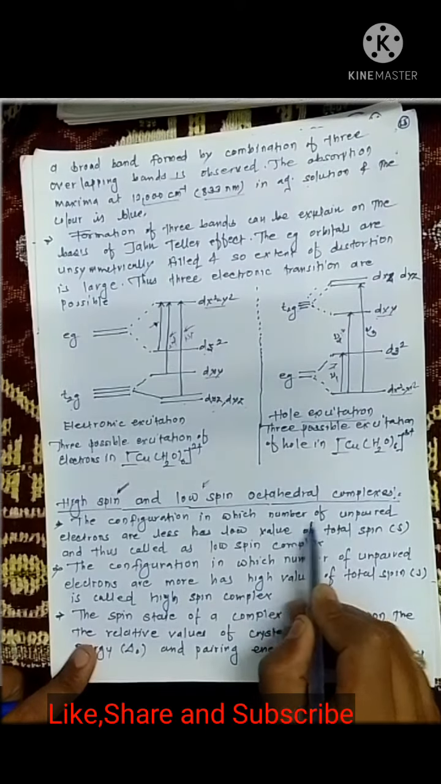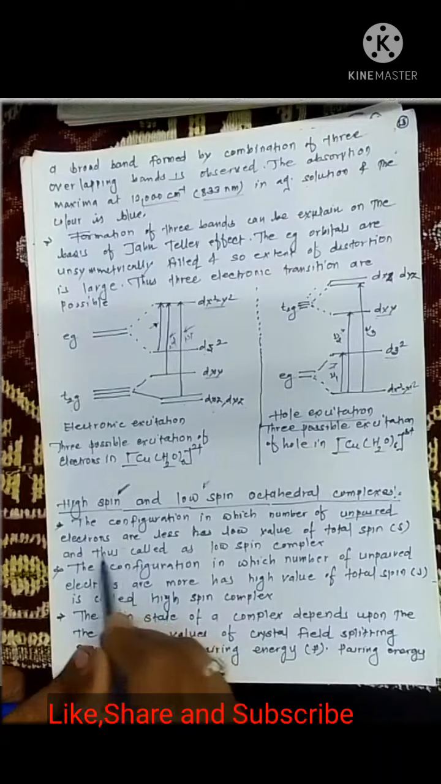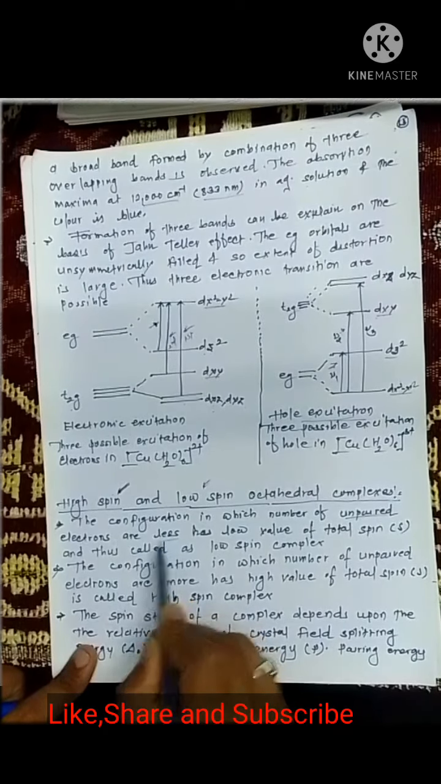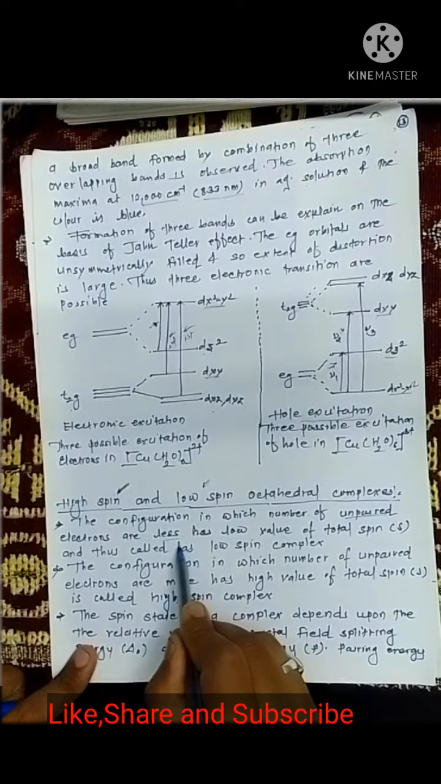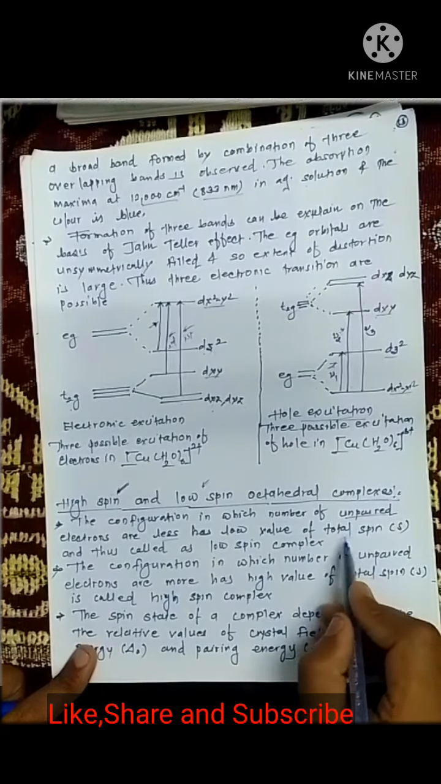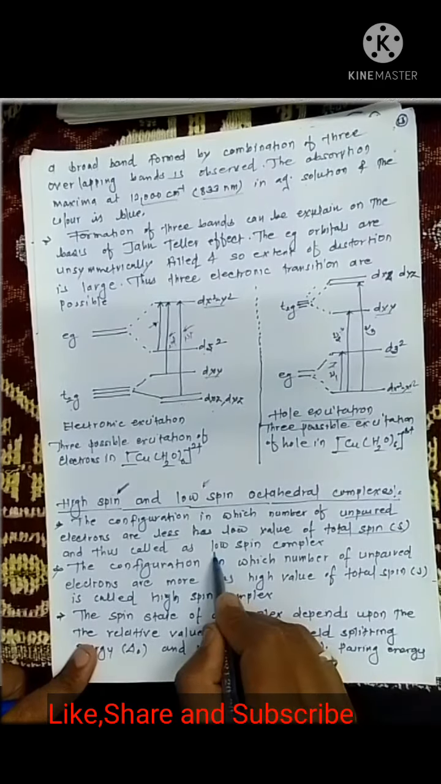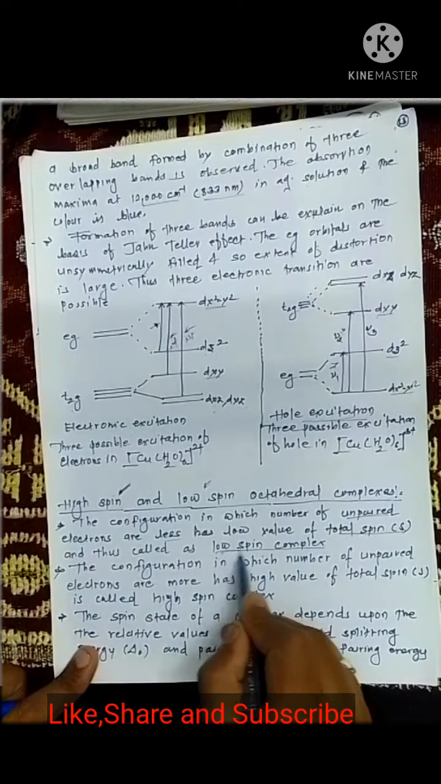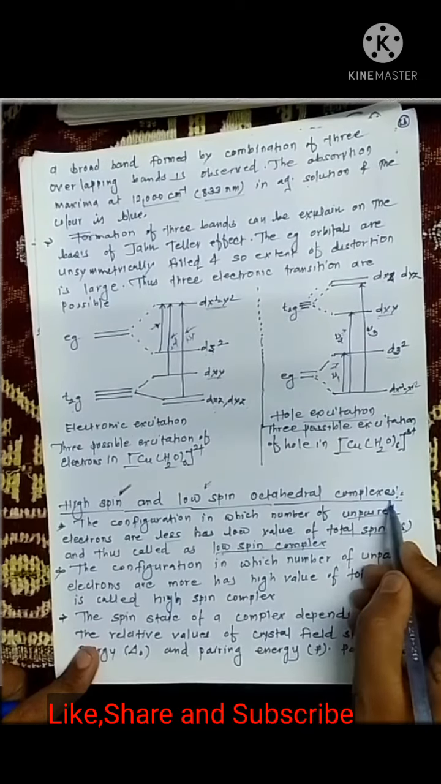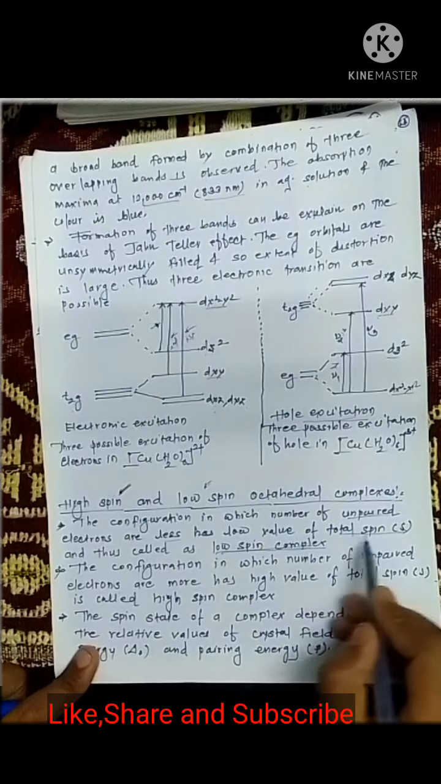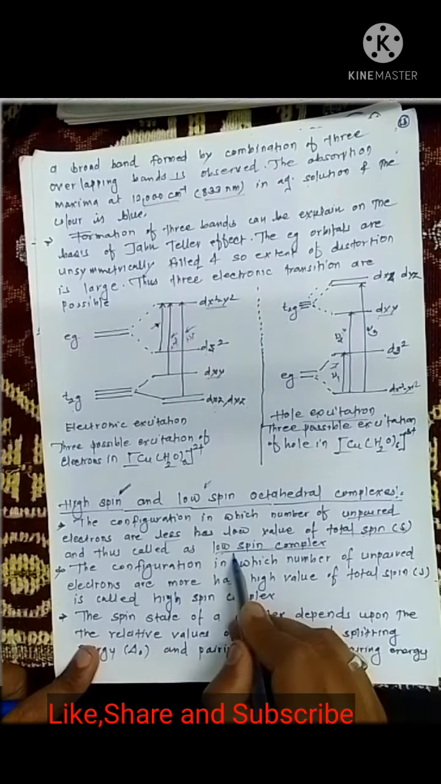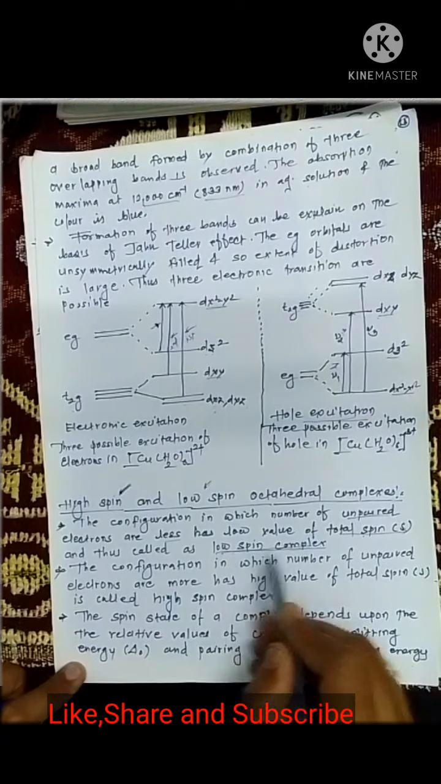The configuration in which the number of unpaired electrons is less and has a low value of total spin, those complexes are basically known as low spin complexes. That is, the number of unpaired electrons is less, which directly means that your total spin value is less, and those complexes are basically known as low spin complexes.